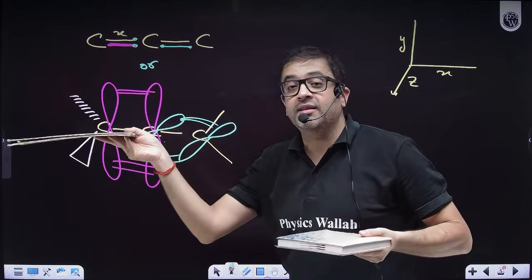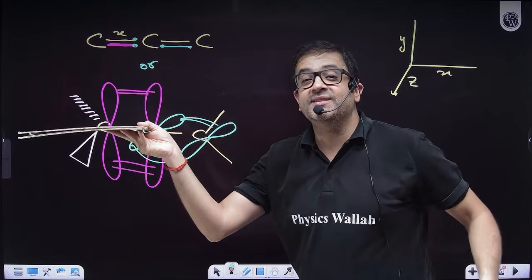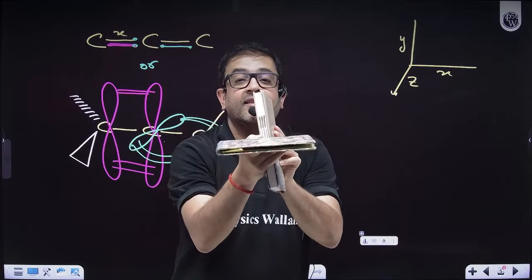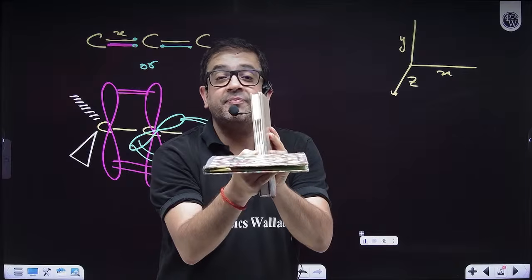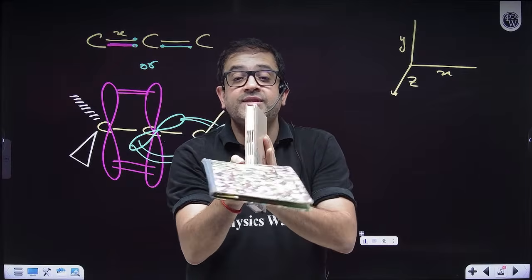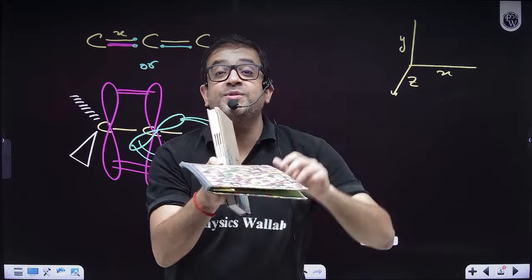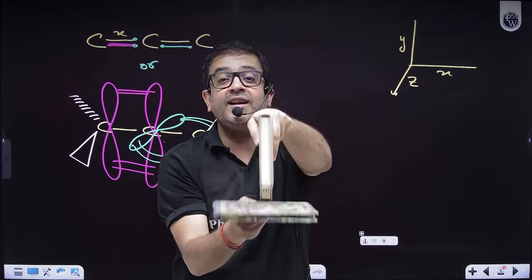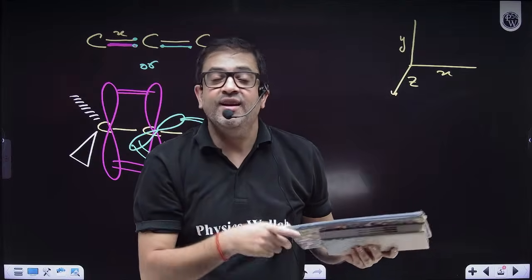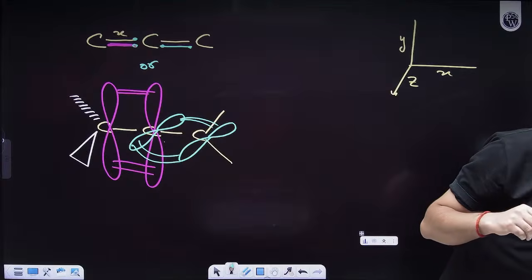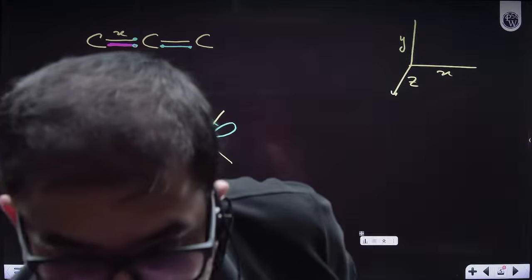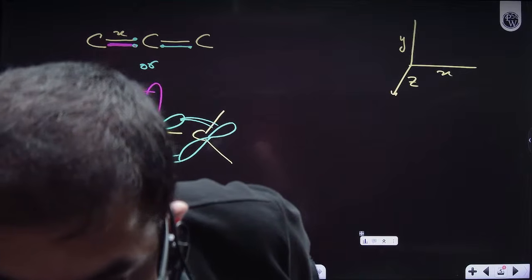So here, sir, the plane of the molecule is this. And here, sir, the plane of the molecule is this. So look at this plane. Sir, they are not planar. It is not a planar molecule. And why am I saying this group and this group shall be different? Because if I cut along this plane and they are the same, then they will have a plane of symmetry. So because this is a non-planar molecule, point number one.